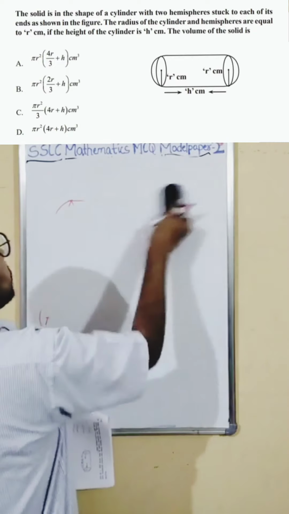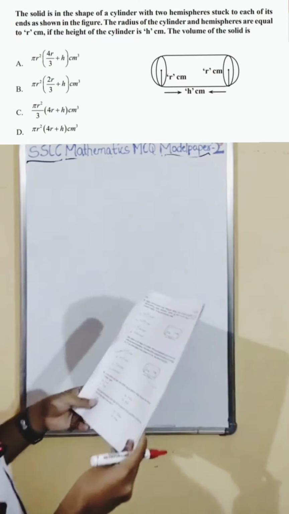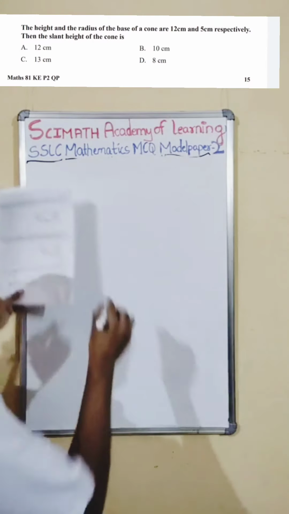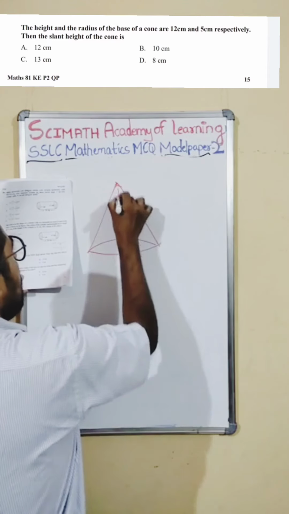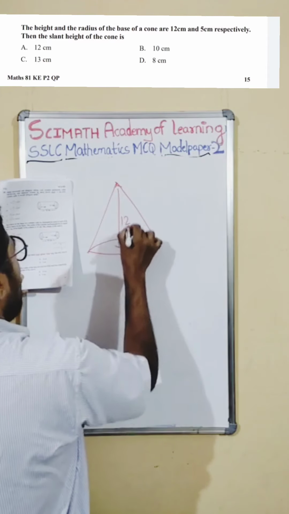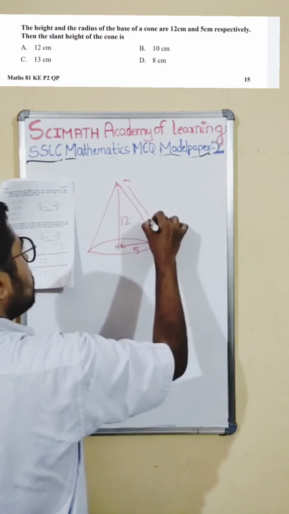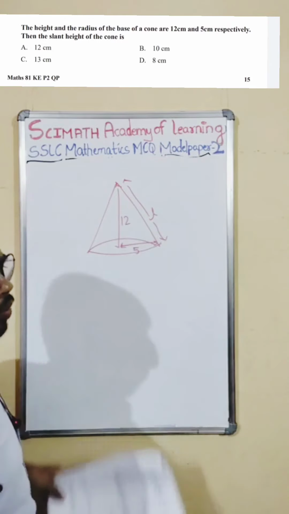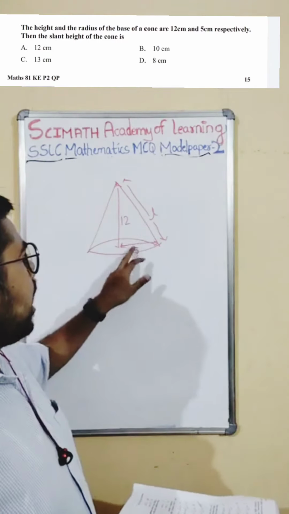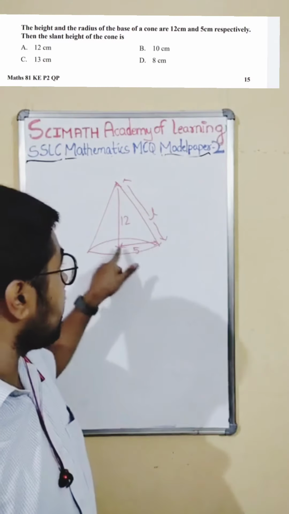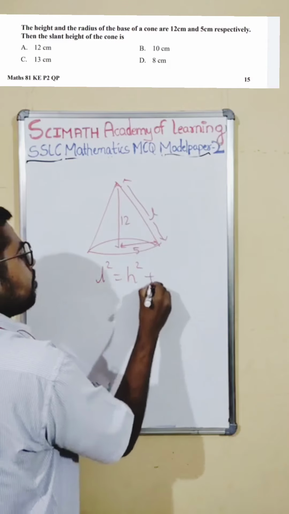Let us go to the next one, the 39th one. The height and the radius of the cone. This is the cone. Height is 12 and radius is 5. Find the slant height. We had this question in model paper 1. What is the relation between the slant height, height and the radius? It is a right angle triangle here. Therefore, L square is equal to h square plus r square.